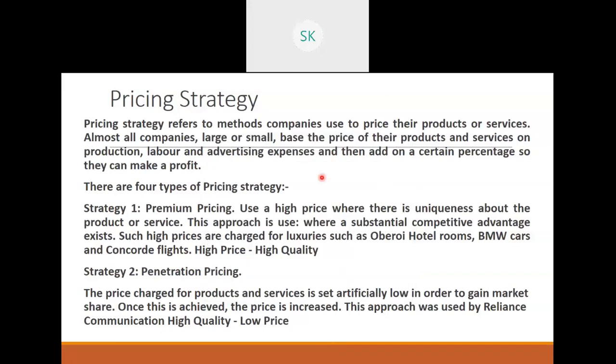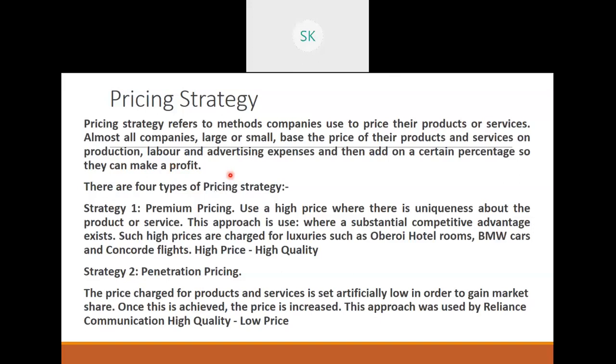So we were learning the 4 P's of retail marketing, in which we learned the first P and the second one is price. In price, we also learned how price is going to influence the product sale and what are the internal factors and external factors to be considered while assigning a price for a product. Now, let us go on and learn certain pricing strategies.